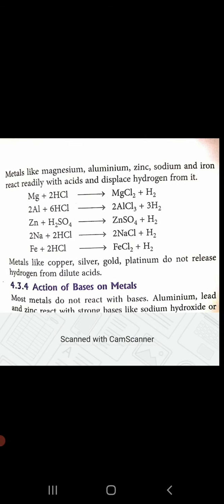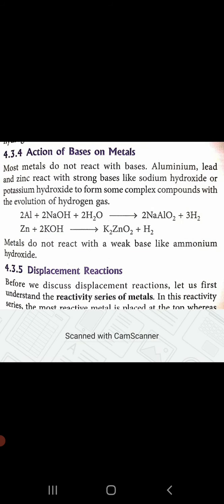The next topic that we have is the action of bases on metals. Now children, we all know what bases are. Bases are bitter in taste and they react with acids to form salts. Most metals do not react with bases.